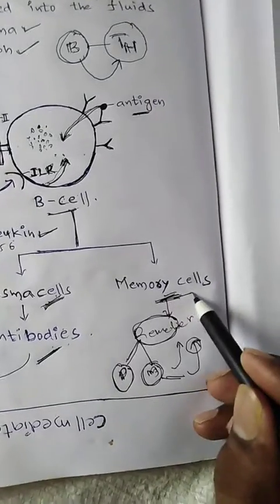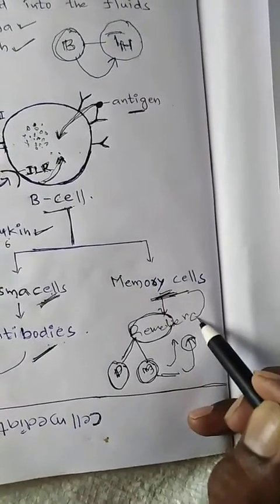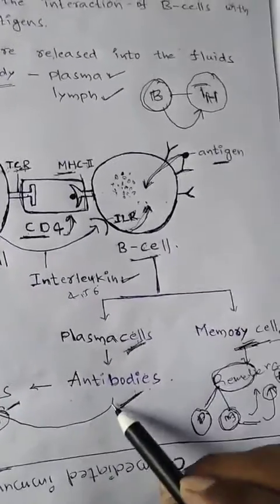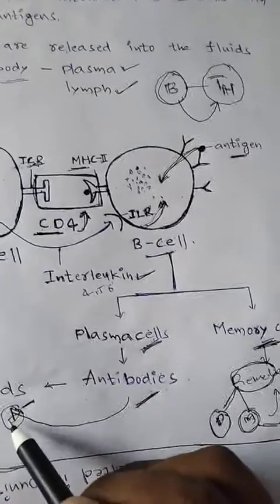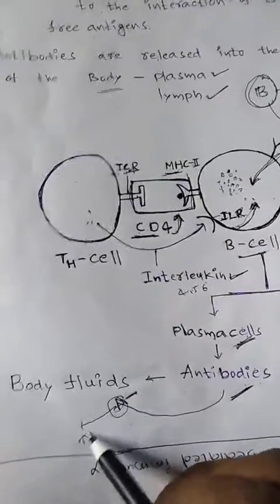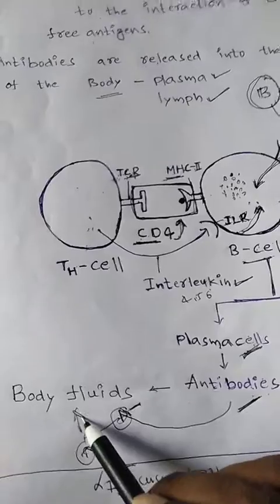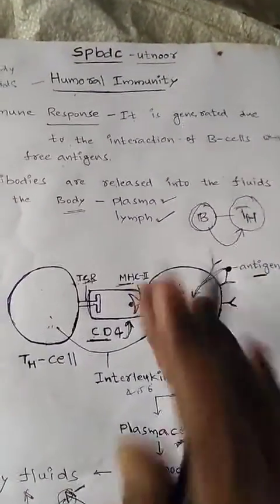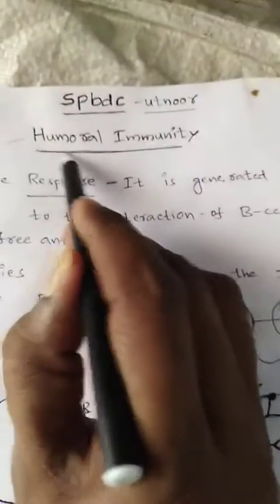That is the concept of memory cells: they remember the antigens. Plasma cells release antibodies into the body fluids, and the antibodies fight the antigens in the body fluids. That is the main idea of humoral immunity.